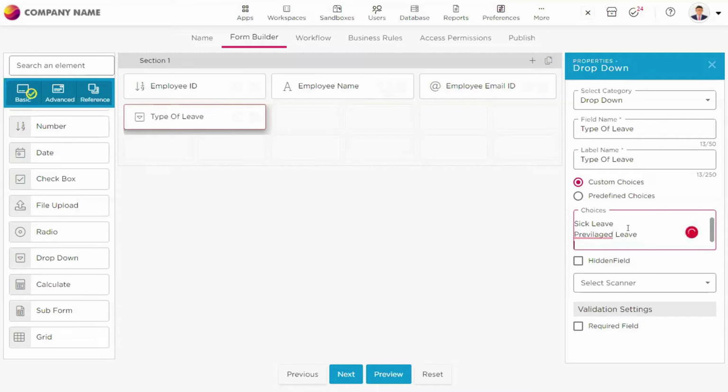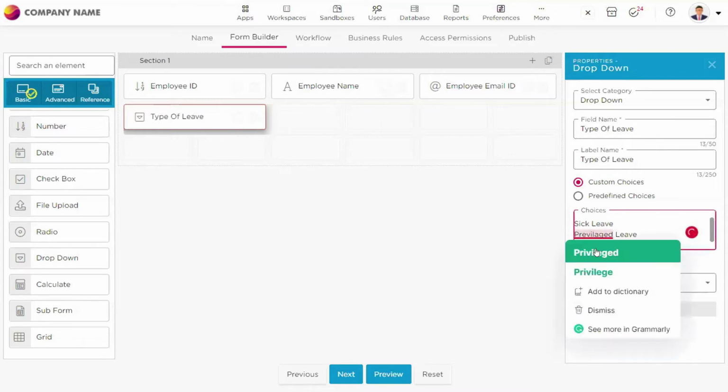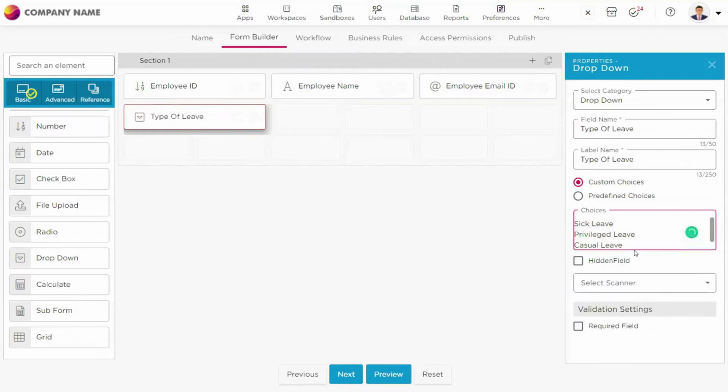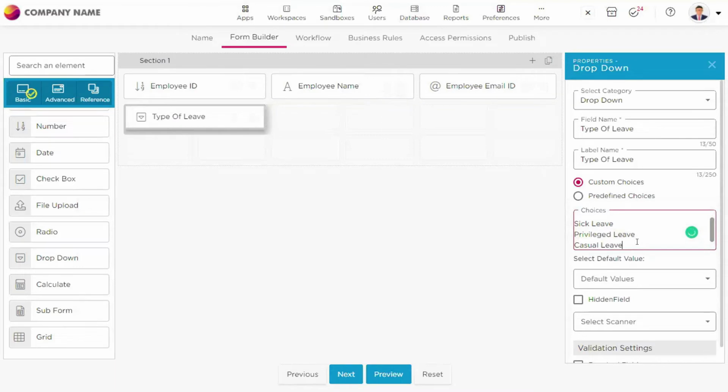Then there is a casual leave. So these are three types of leaves that we normally have in organizations, but it depends on the organization what kind of leaves they provide. So as of now, I'm taking sick leave as an example. I'm taking custom options: sick leave, privilege, and casual leaves.